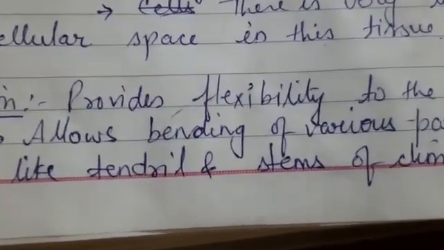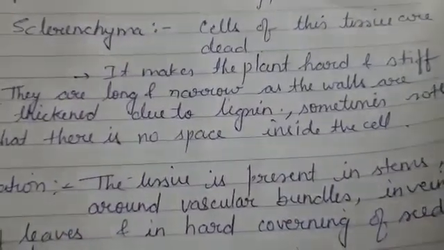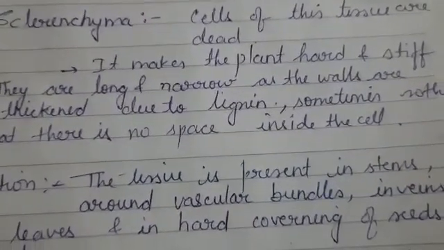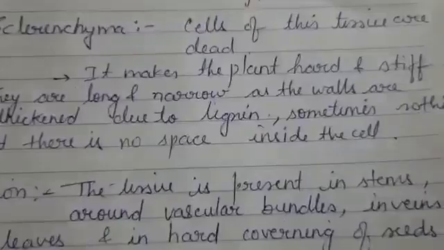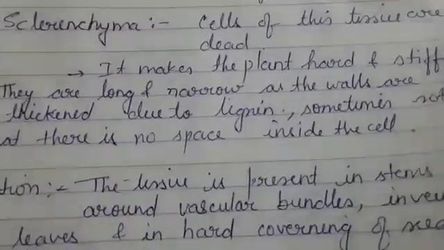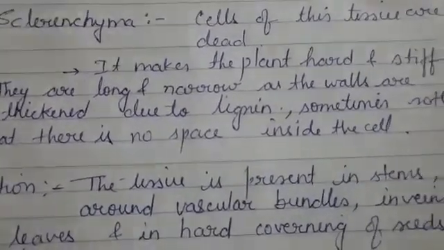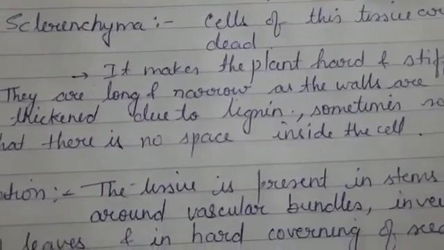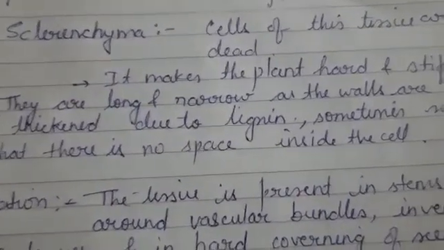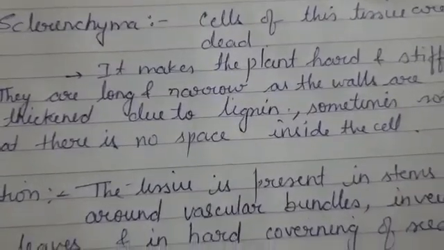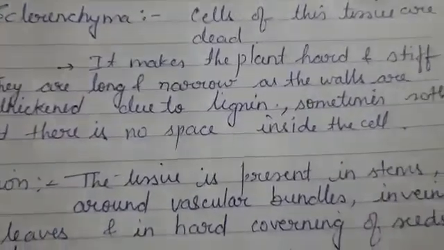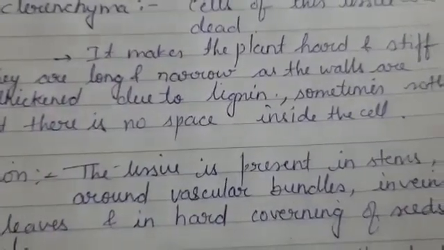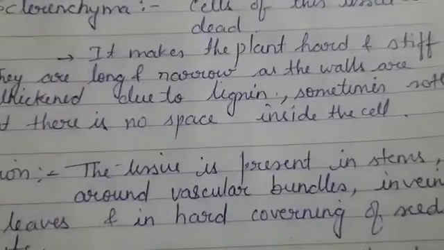Now we will talk about the third type of simple permanent tissue, and that is sclerenchyma. In sclerenchymatous tissue, the cells are dead. This is the point one has to note: the previous two simple permanent tissues had living cells, but here the cells of sclerenchymatous tissue are dead. They are dead, that's why they make the plant hard and stiff. They don't make it flexible, they make it stiff, right?